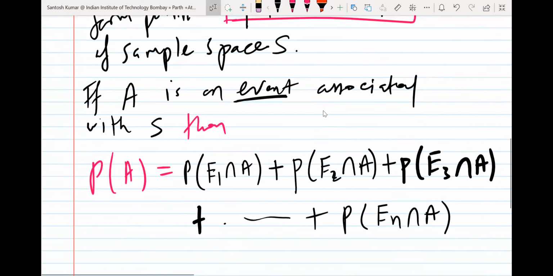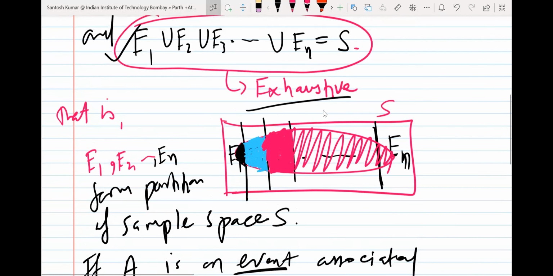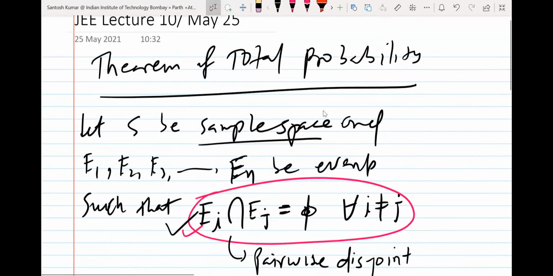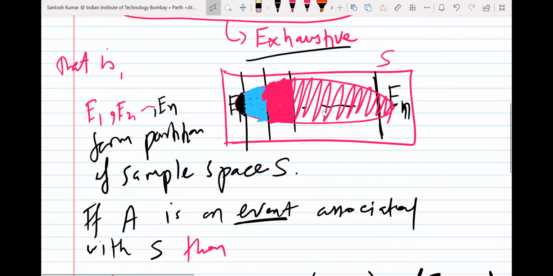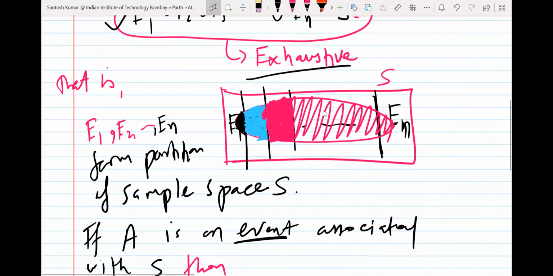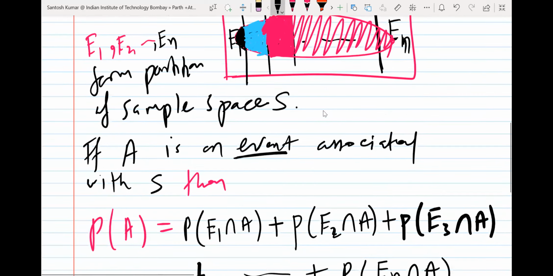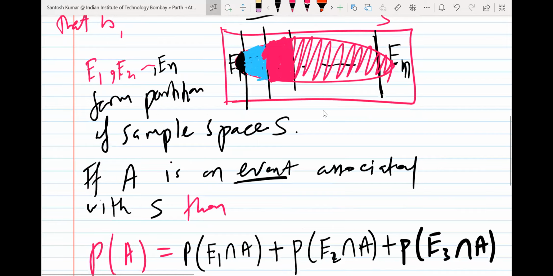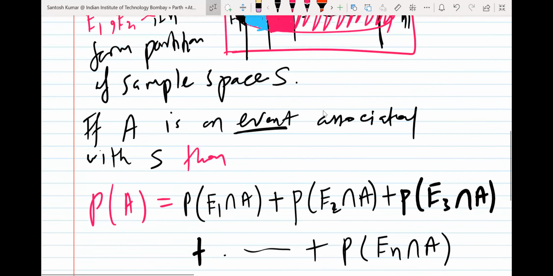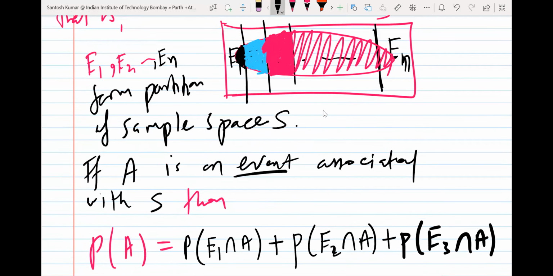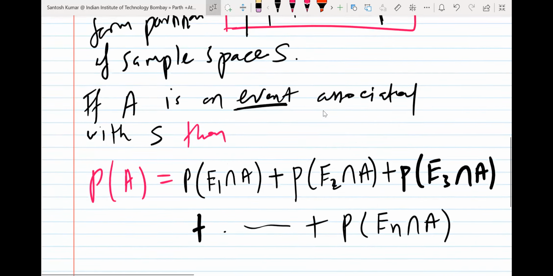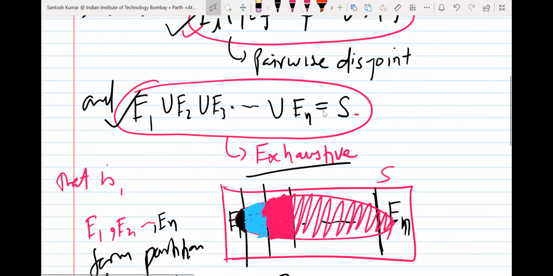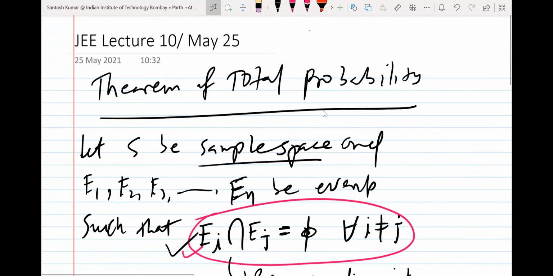And now actually I'm deriving the formula, okay? So I'm deriving the formula for total probability of A. So A can be written as in this manner: E1 intersection A plus E2 intersection A. I'm adding the probability of each part, and total is A. And all are in fact disjoint parts, okay? And now you have the result multiplication rule of probability.